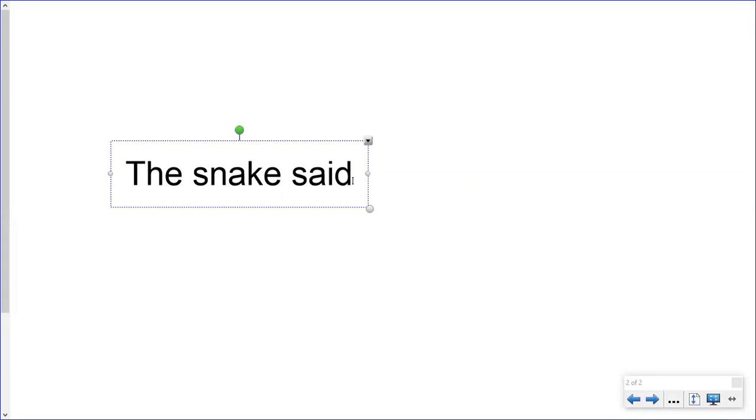If I ended this sentence with a period right now, "The snake said." I wouldn't be able to go on and say what he said. It would make it a whole separate sentence. If I put an exclamation point, the sentence would also be over. If I used a question mark, it would end the sentence. But because I don't want the sentence to end because he's still speaking, you use a comma. "The snake said," and now I'm pausing for a minute, and now I'm going to capture the words inside of quotation marks. I'm going to write what the snake is saying next.